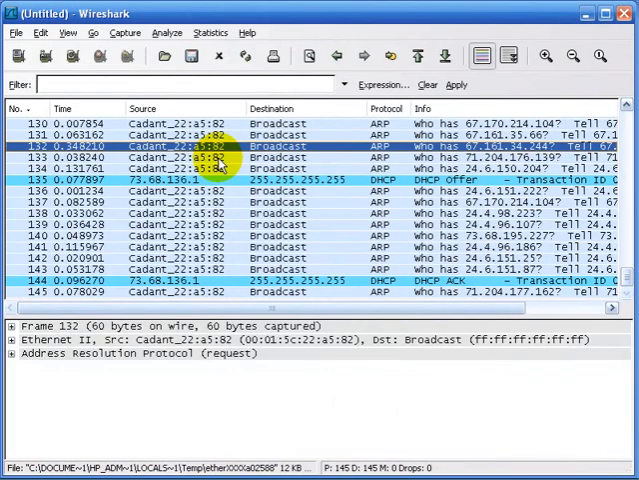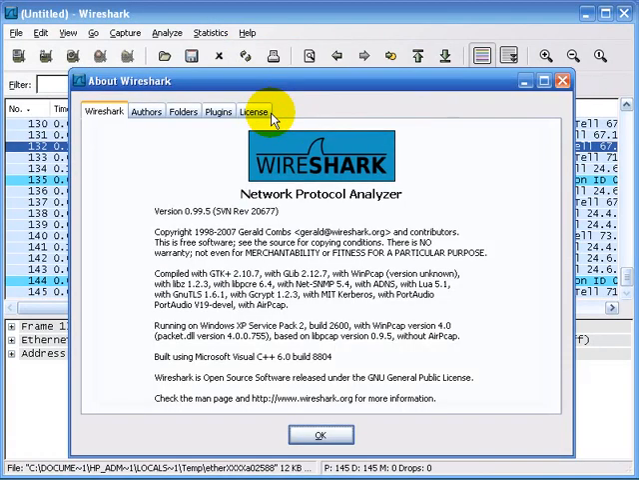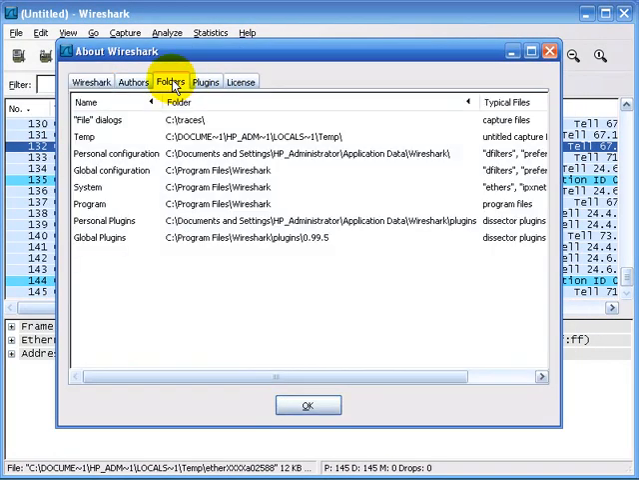As you work with Wireshark over time, it's going to be necessary for you to know where files are kept that relate to the interpretation of trace files, the default configuration, your personal configurations in Wireshark, etc. You can find that information by selecting Help, About Wireshark, and probably the main area you want to focus on is Folders.